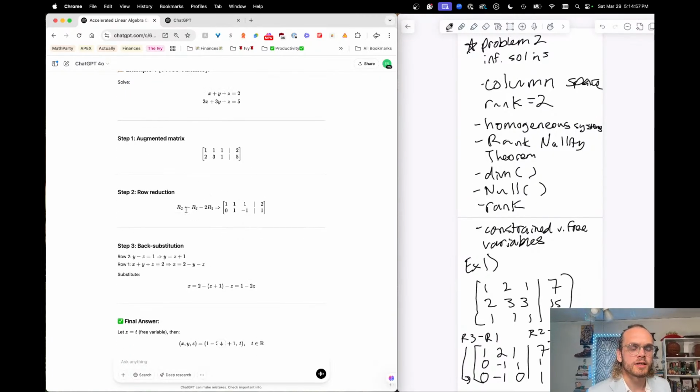What they did is that so I need to copy this format. They go R2 minus 2R1 becomes R2, and then this thing. That looks neater than what I'm writing. I can start doing that.